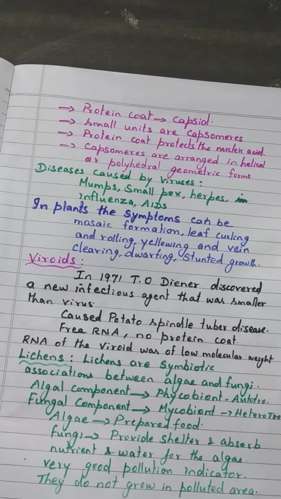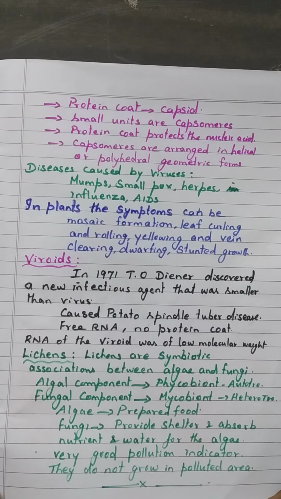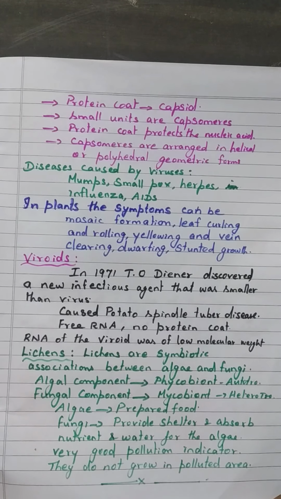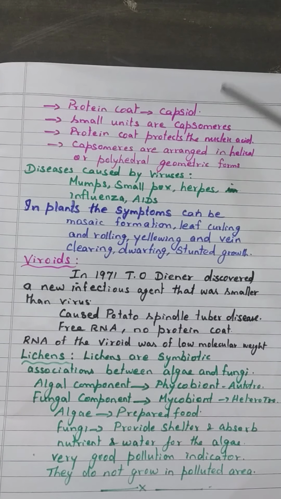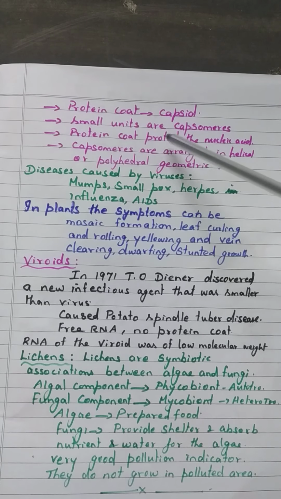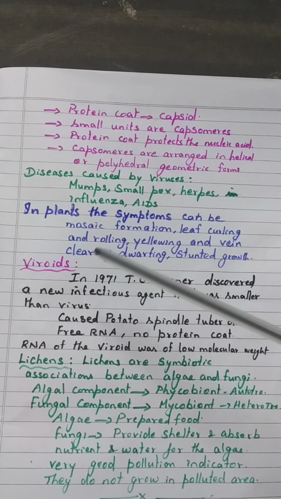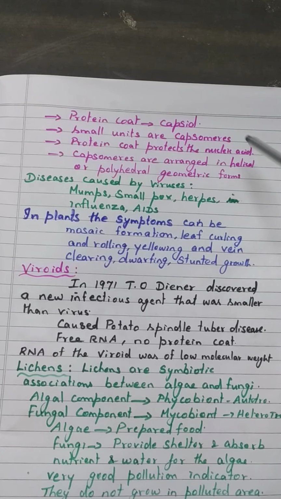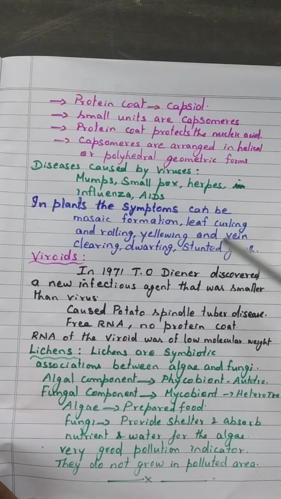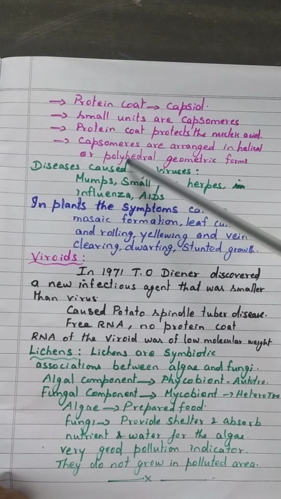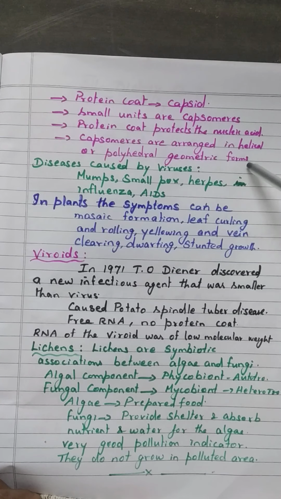And the viruses have a protein coat, and that protein coat is known as capsid. The capsid is made up of many units called capsomeres. The protein coat protects the inner nucleic acid, either RNA or DNA. These capsomeres are arranged in helical or polyhedral geometric forms.